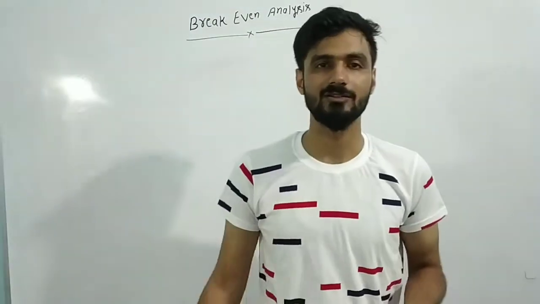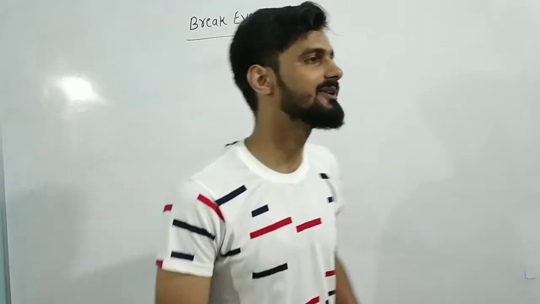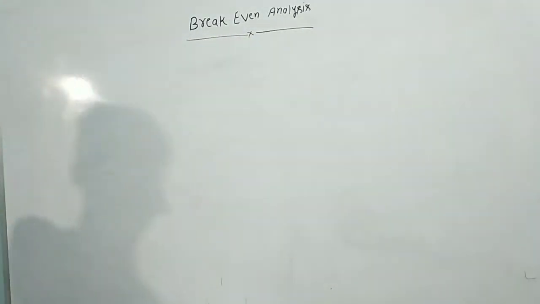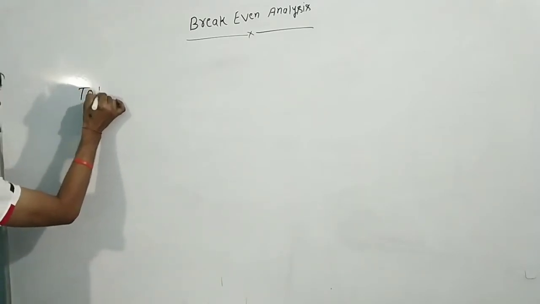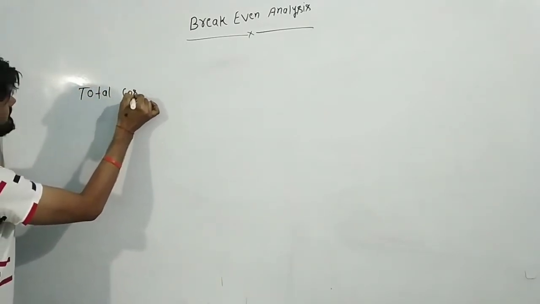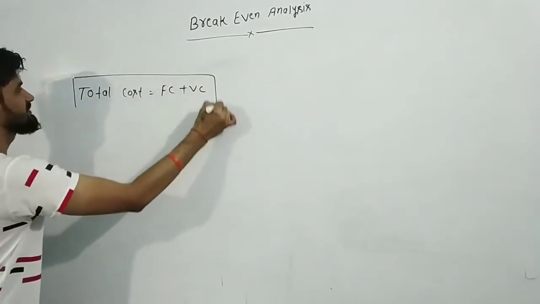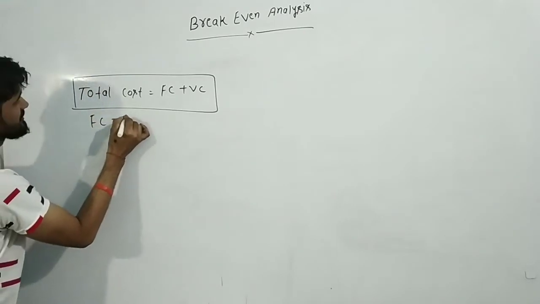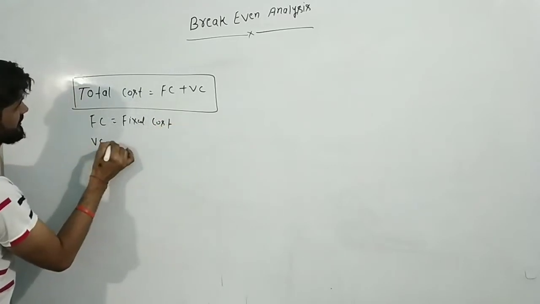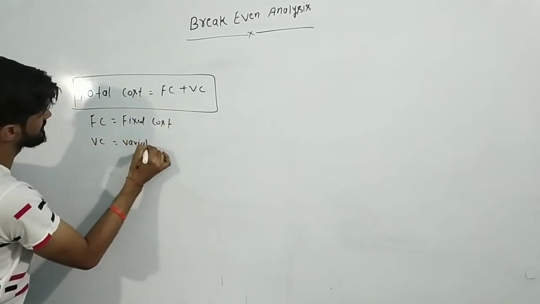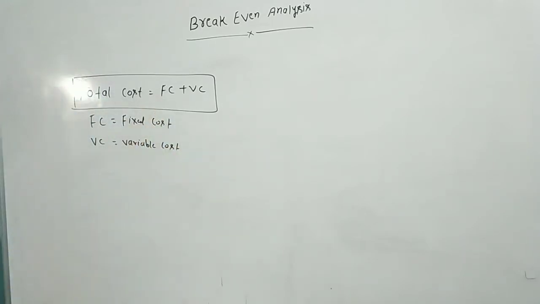Selling price is equal to the revenue, and cost price is equal to the cost of production. If we talk about the cost of production, there are two things that come into total cost. Total cost is equal to fixed cost plus variable cost, where FC is equal to fixed cost and VC is equal to variable cost. So total cost equals fixed cost plus variable cost.